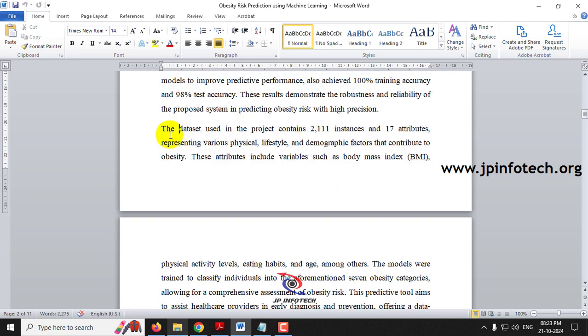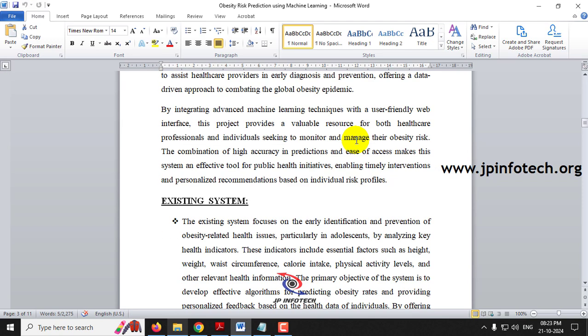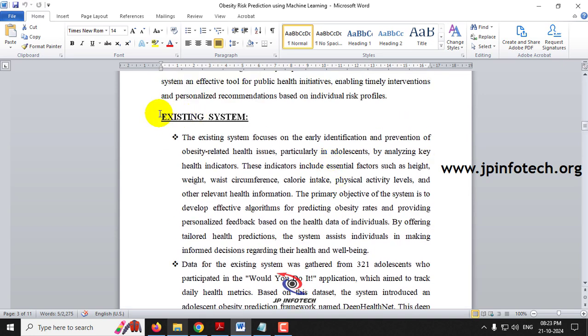And coming to the dataset part, the dataset contains 2111 records with 17 attributes, which I mentioned to you. Those attributes have been mentioned here. By integrating these advanced machine learning techniques, we are going to develop a user-friendly web interface so that the obesity risk prediction can be calculated using the machine learning model.